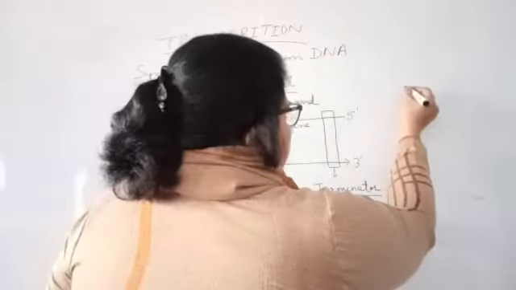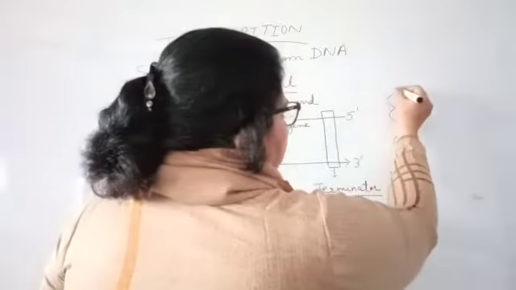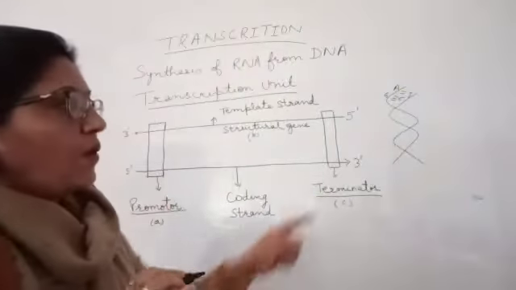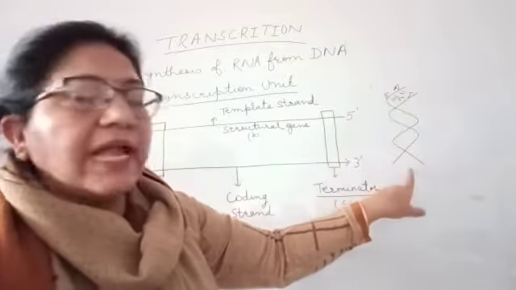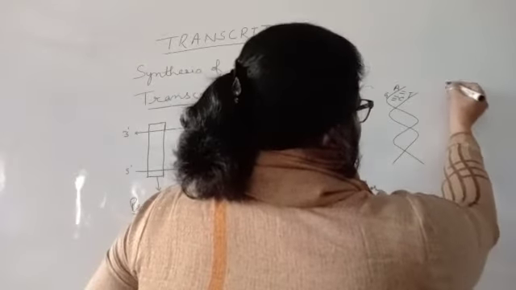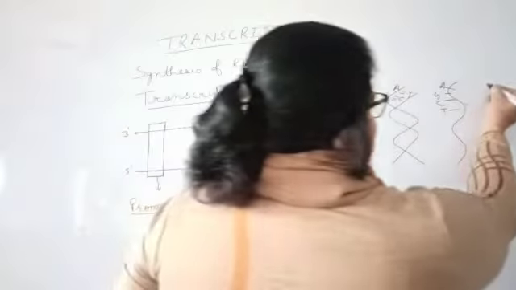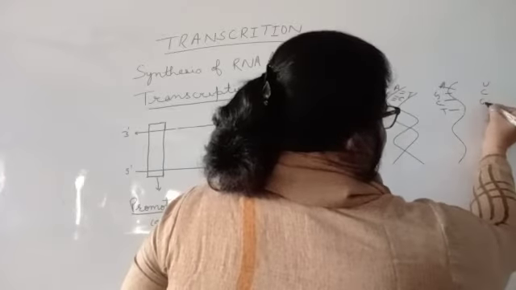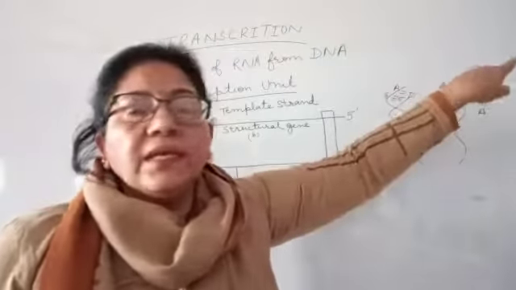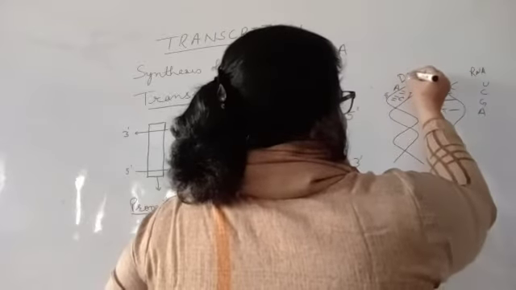So that is your DNA, which is a double helix. Fine. Here you have A with T and G with C. Now, if from this particular double-stranded DNA you want a single-stranded RNA, so A, G, C, T. In RNA, we will have U, we will have C, we will have G and A. So A will go with U in RNA. This is your RNA strand and this is your DNA.